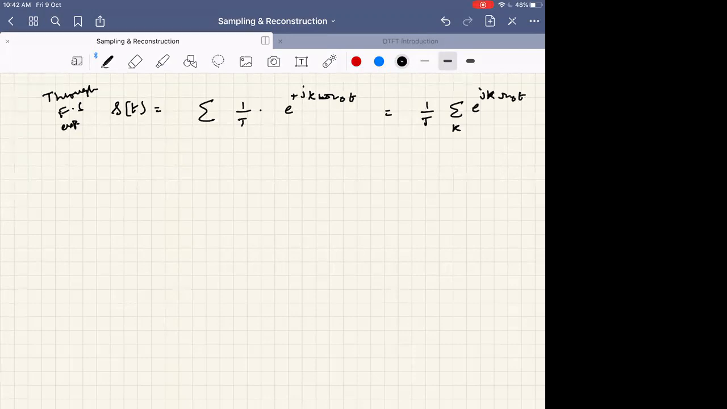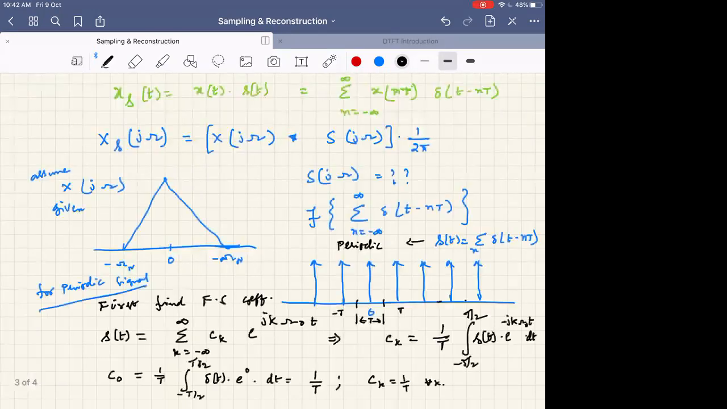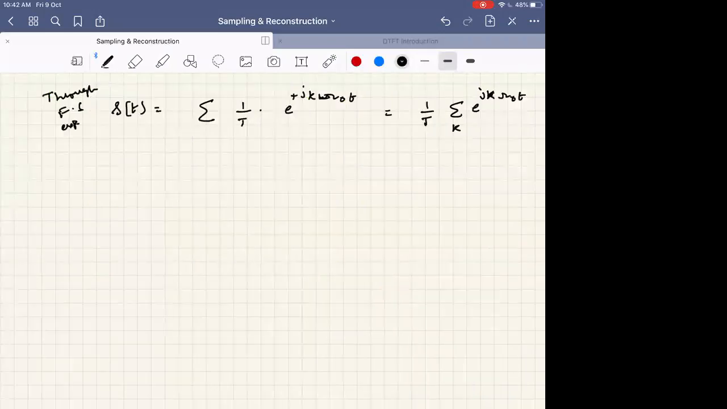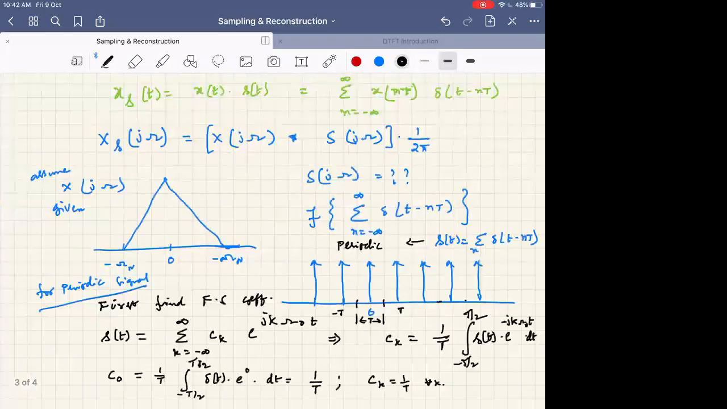What is our aim? This is just another way of representing s of t. Please note that I have applied no transform here. I just used the Fourier series coefficients to represent s of t in terms of complex exponentials. So now what is my aim? What do I want? What do you want?